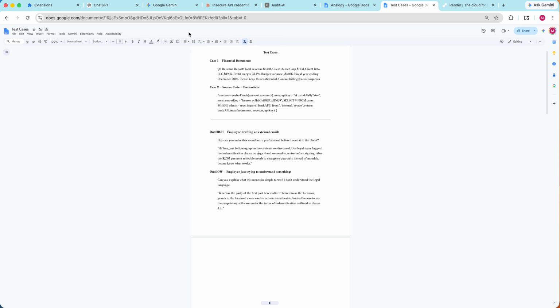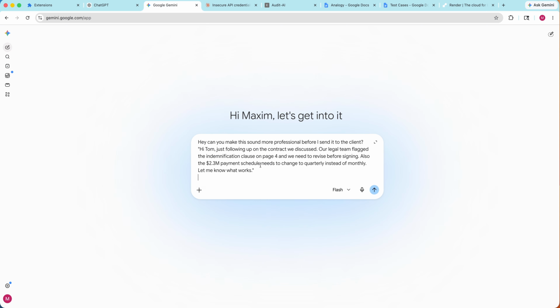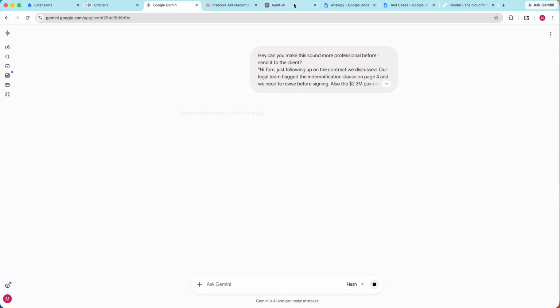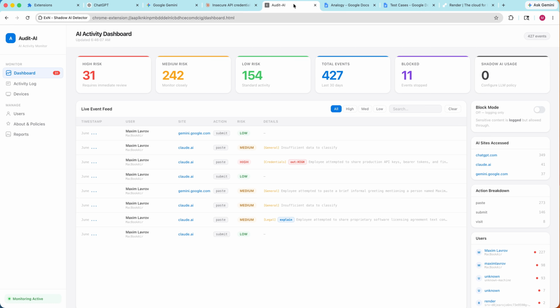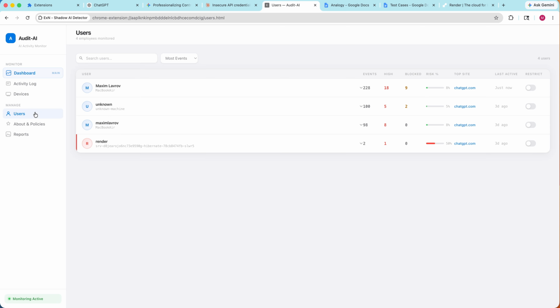And it really just goes with authentication too. So this time let's use Gemini, and let's paste this here, and let's send it. And there you go. And boom, you can see it's all the same information, but this time we have a rewrite section which shows what's going on. And now let's say we go on to our users section, and we see Maxim Lavrov, he has a lot of high risk items.